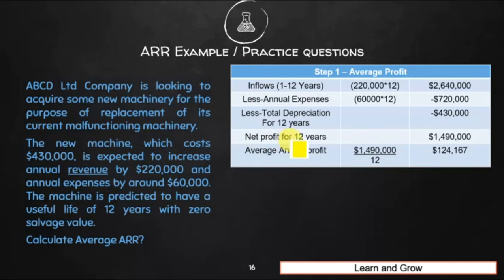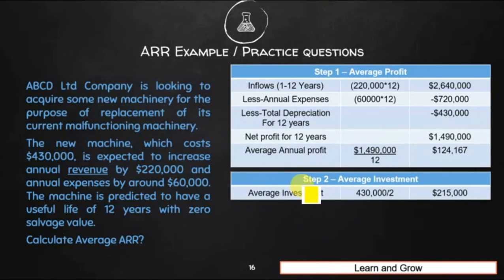Now we will calculate the net profit for 12 years. So net profit is what? Inflows of $26,40,000 minus $7,20,000 minus $4,30,000. So net profit for 12 years is $14,90,000. If this company acquires this machine, they will earn $14,90,000 in total over 12 years. Now average annual profit would be what? This $14,90,000 which we calculated, divided by 12. So average annual profit comes to $124,167, right?